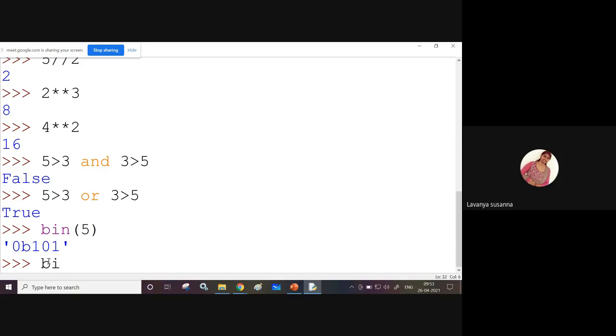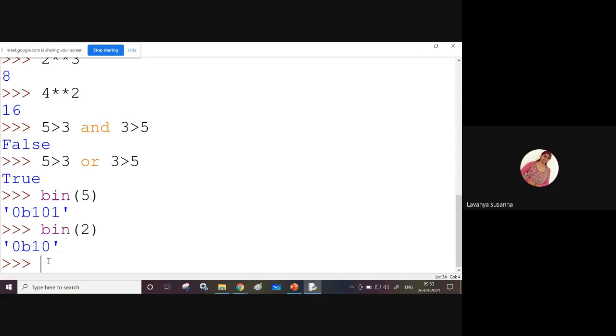Now, what is the binary equivalent of 2? If a number starts with 0b, it is a binary number. If you want to find the binary equivalent of a decimal number, just use the bin function. If you want to find the hexadecimal number, use the hex function. If you want to convert a decimal number into an octal number, use the oct function. It's very easy, no need to write any code. Just use these functions.